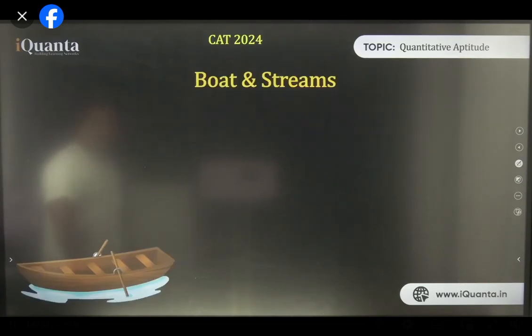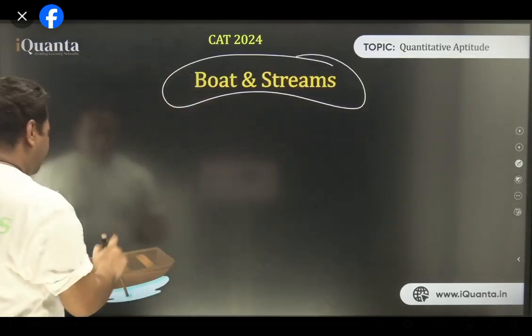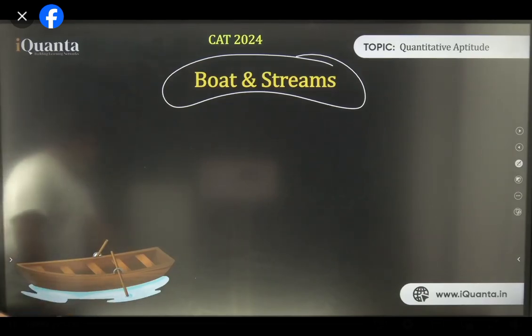Coming to next one. So now we have boats and streams. So when they say boats and streams, we are sure about it. A boat moves on stream only. See, I have given an illustration also.